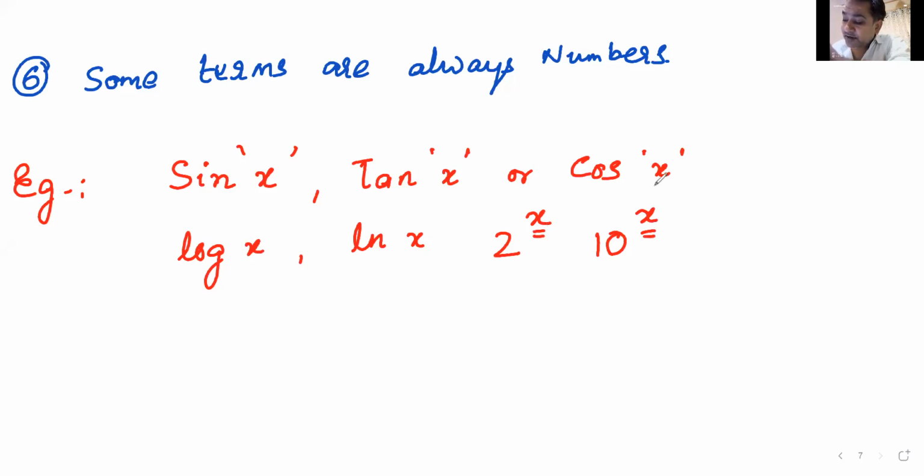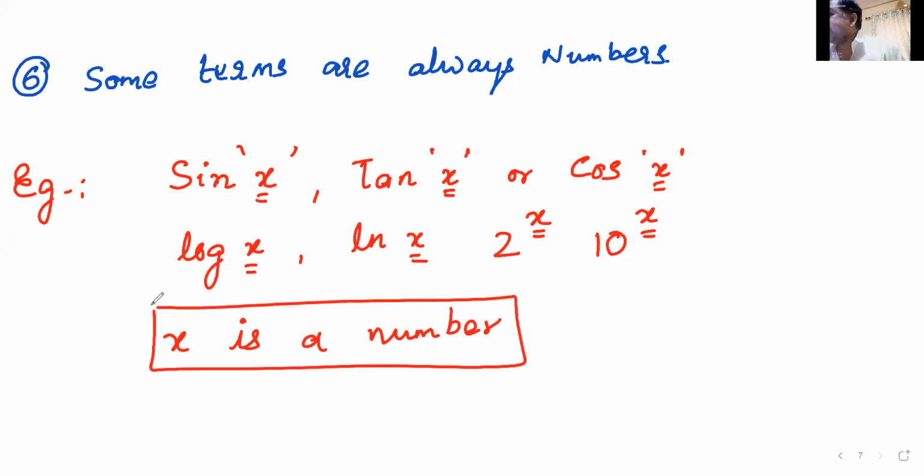Everywhere you have this x as some quantity. It may be a physical quantity. Question. What do you think would be the dimension of x in all these cases? Sine of x, what is the dimension of x? Tan of x, what is the dimension of x? Cos of x, what is the dimension of x? No dimension, Anna says. Yes, beta. So x is dimensionless, or x has to be a number.